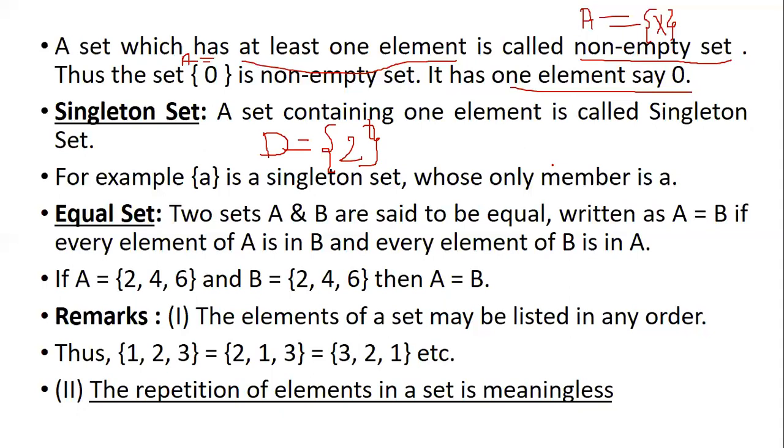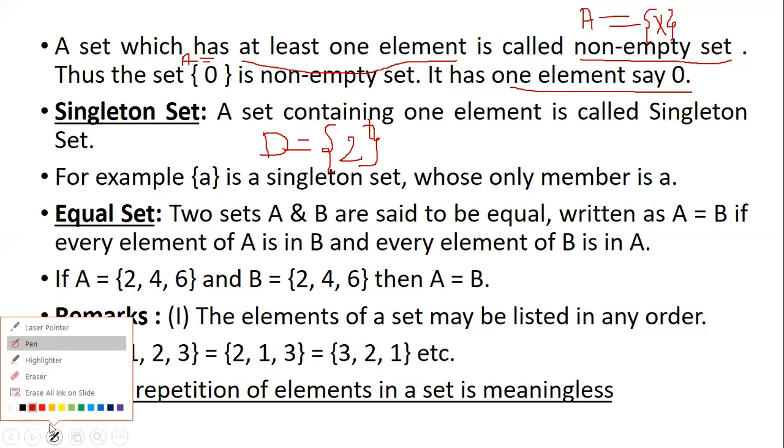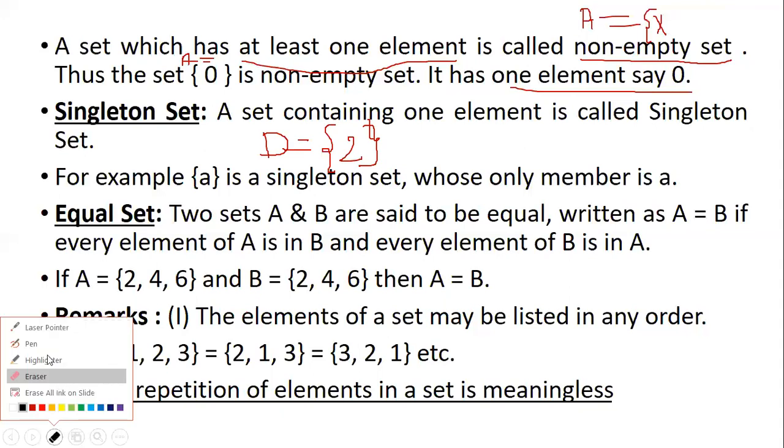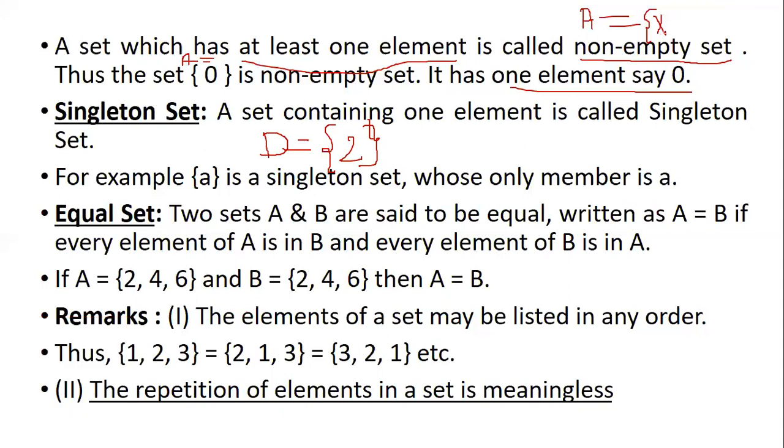Now do not get confused between non-empty set and singleton set. For a non-empty set, minimum one should be there. Now let's take for example set A here. Now I can write it as X, Y, Z, C, D, I. This is also a non-empty set. Minimum one element should be there, but more than one element can also be present in a non-empty set.